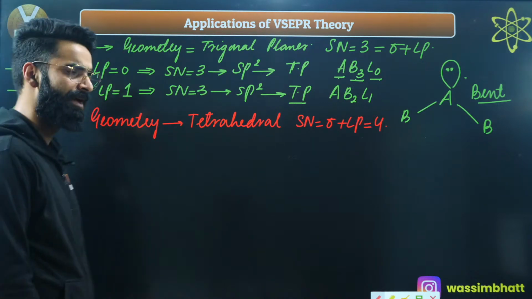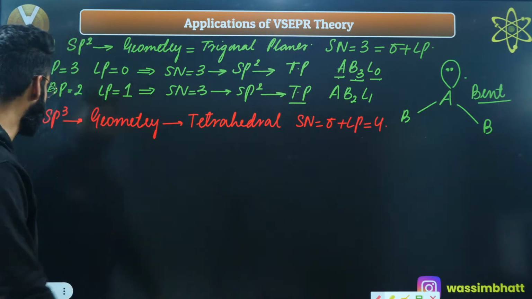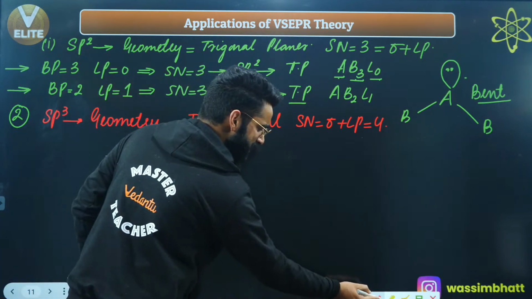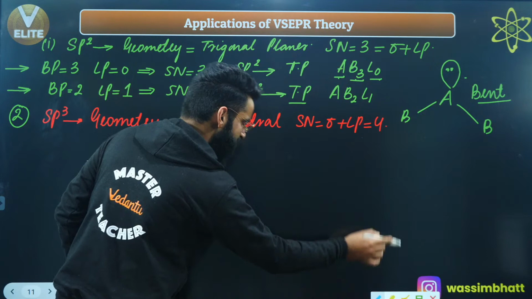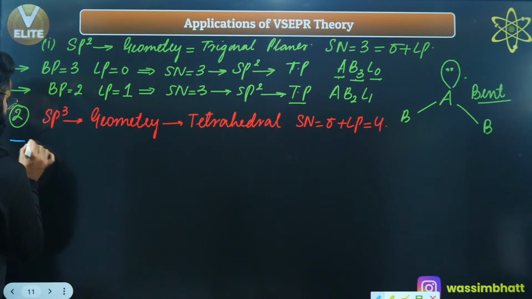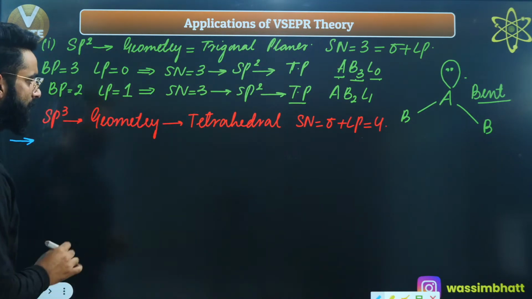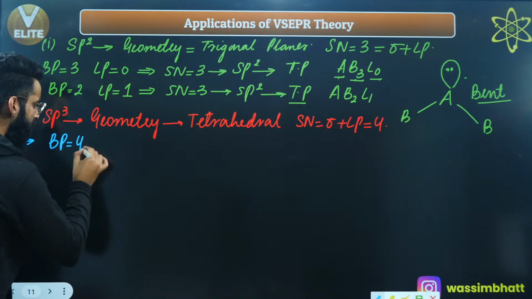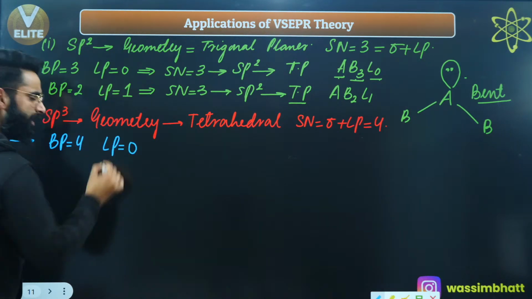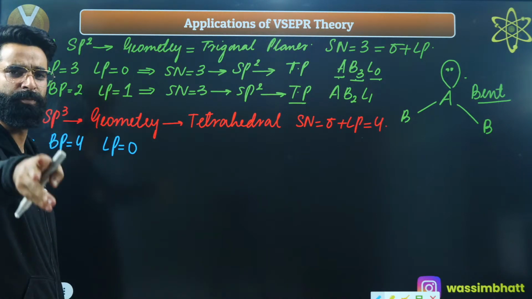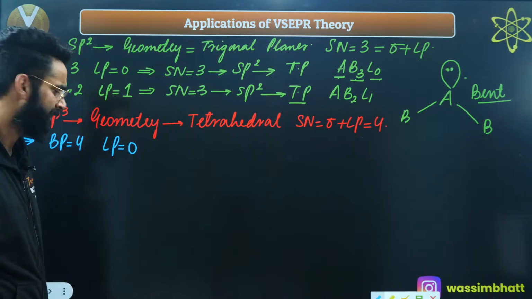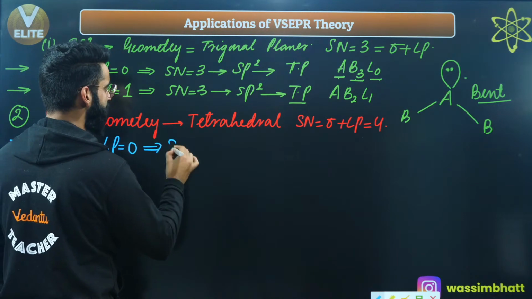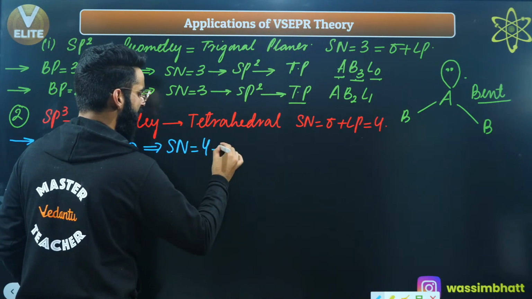Yes. Now we will have a look at exactly what I'm going to talk about. In this sp3 hybridization, let's see all the cases which arise over here. The first case: if the bond pairs are 4, lone pairs will be 0. If in a molecule the central atom is forming 4 bond pairs and 0 lone pair on it, again the steric number is going to be 4 plus 0, that is 4. If the steric number is 4, the hybridization is sp3.